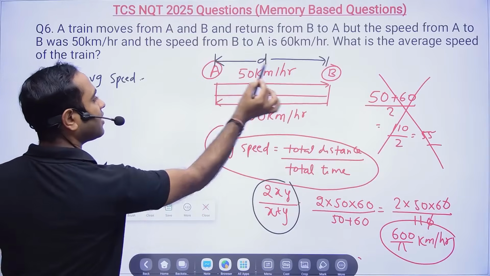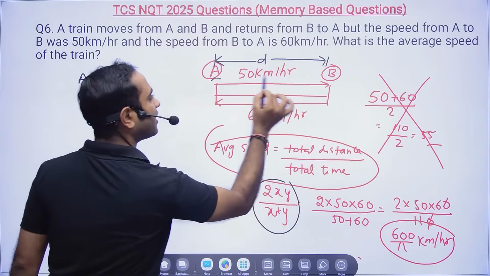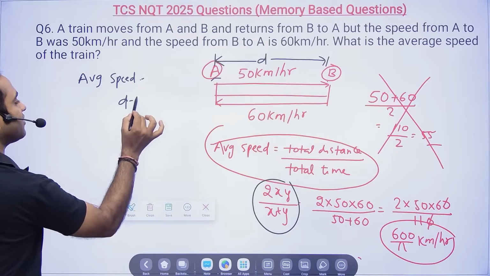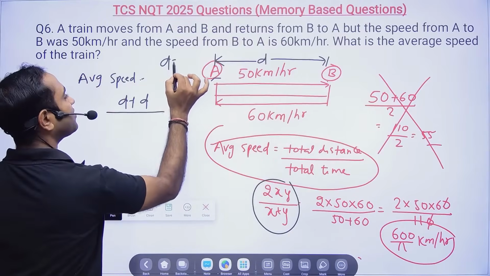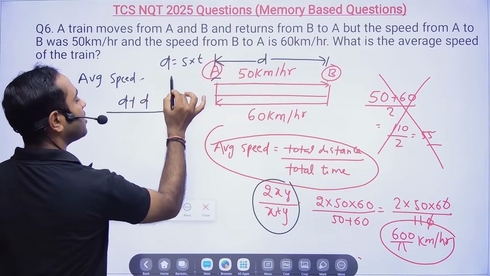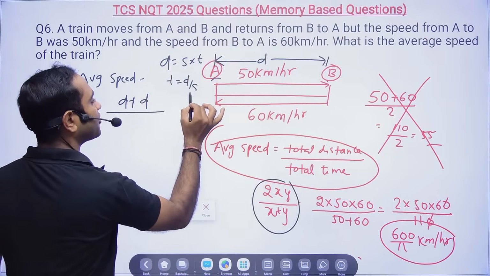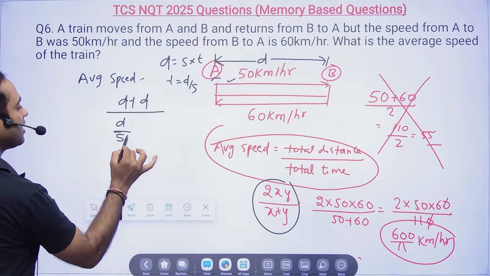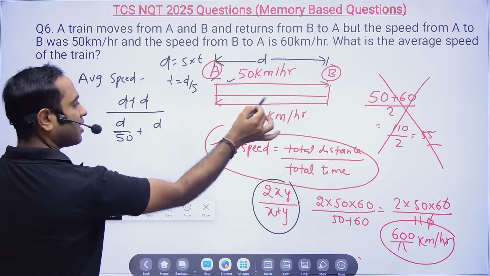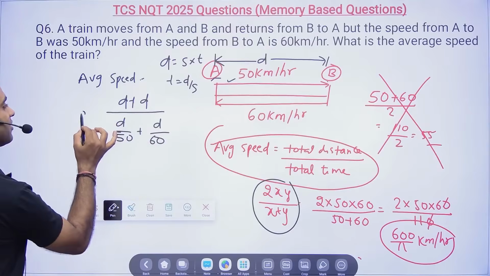A to B the distance is d, and B to A the distance is d, so d plus d. Distance is equal to speed into time, so time is distance by speed. Here the time is d by 50, and here it is d by 60, because the distance is the same.